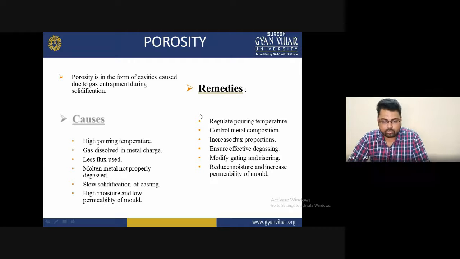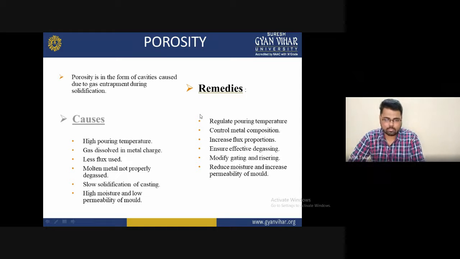Another one is slow solidification of casting. If too much time is required to solidify, it is not a good sign of good casting, because if the metal is allowed to solidify for too long, some gases pass out from the internal part or get distributed internally, so the porosity problem may increase. So there are some reasons I am mentioning here to understand porosity.